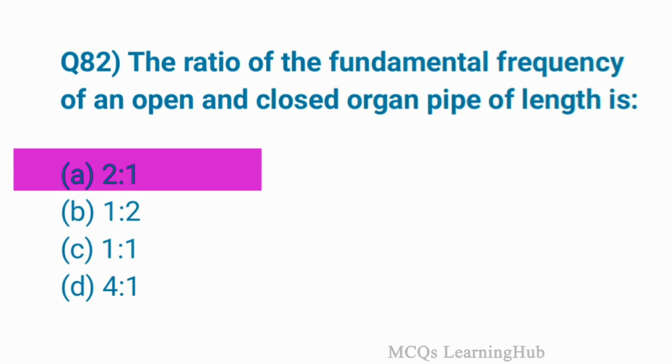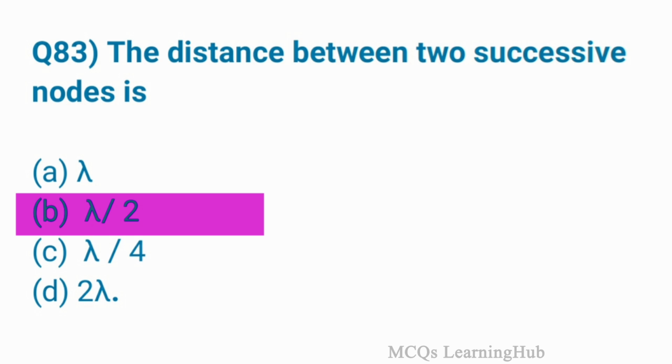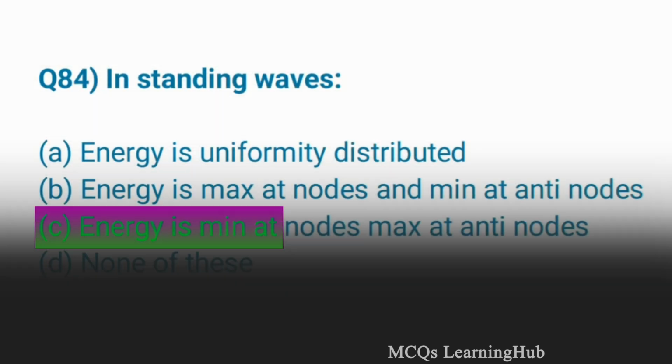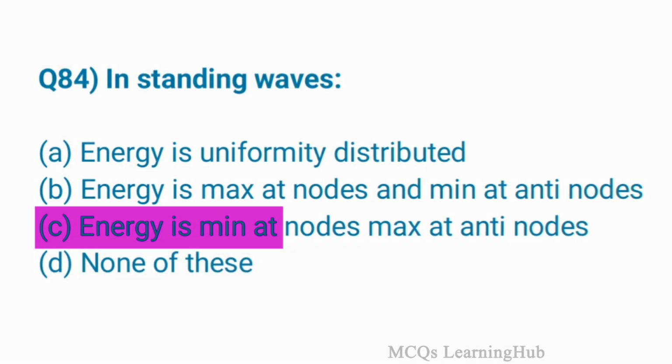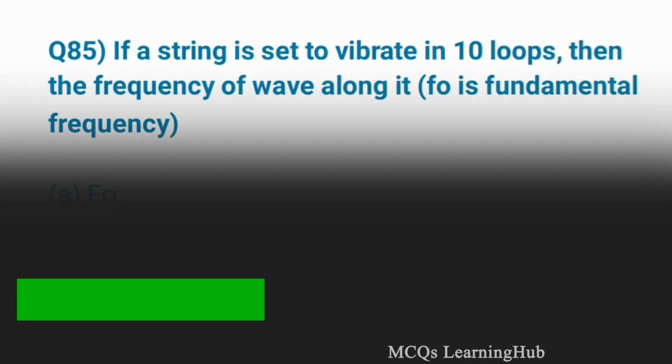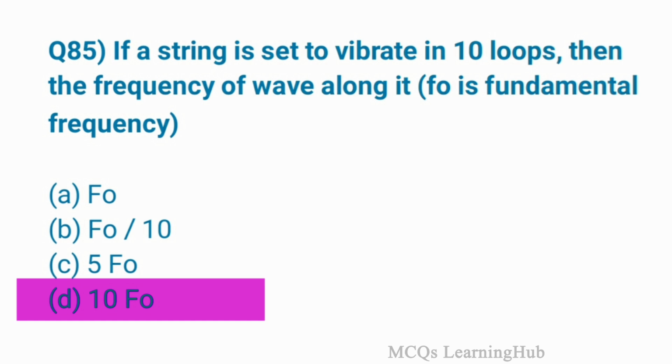Question 82. The ratio of the fundamental frequency of an open organ pipe and closed organ pipe of the same length is option A, 2:1. Question 83. The distance between two successive nodes is option B, lambda by 2. Question 84. In standing waves, option C, energy is minimum at nodes and maximum at antinodes. Question 85. If a string is set to vibrate in 10 loops, then the frequency of the wave along it, option D, 10 f naught.